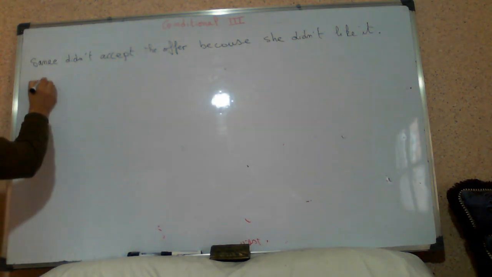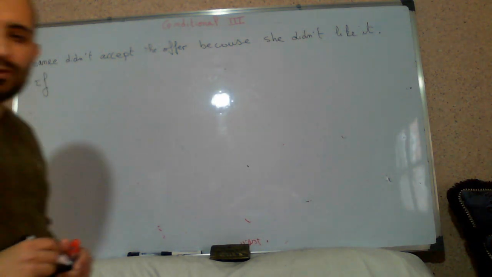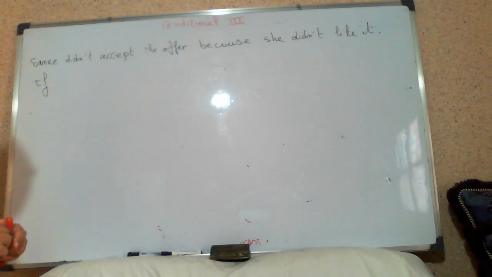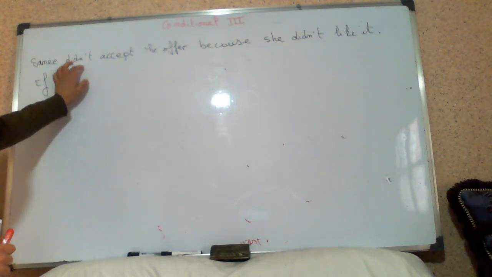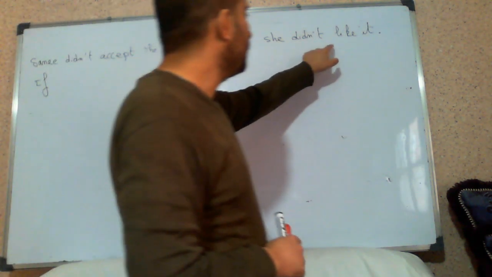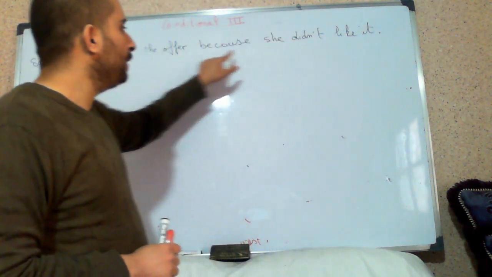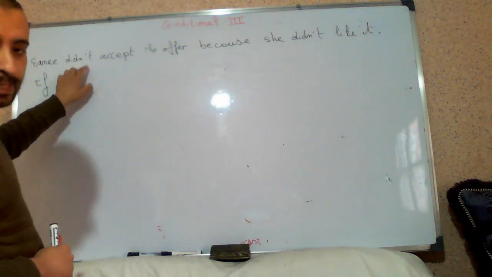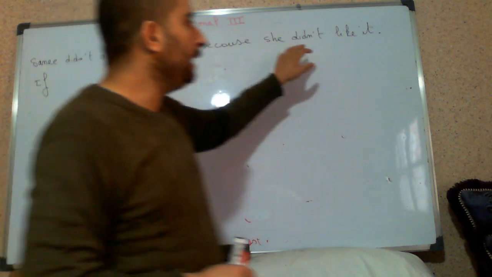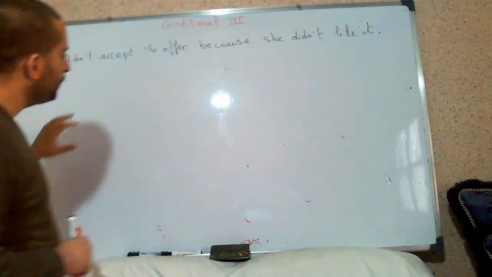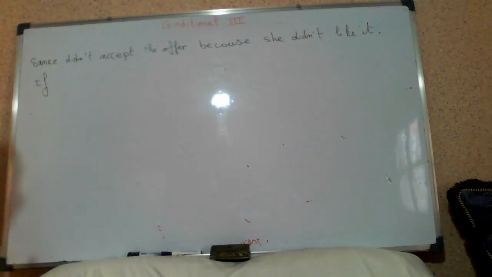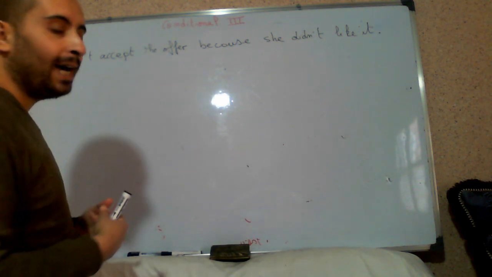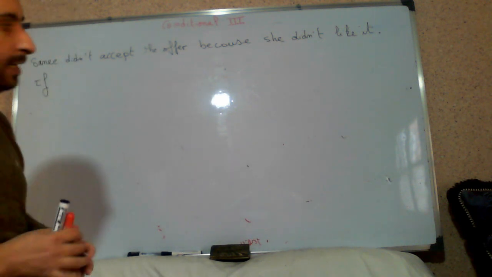so now something more important you should bear in mind. Condition type 3, we use with verbs that should be conjugated in the past. The verb should be conjugated here in the past. Didn't accept, didn't like, okay? So the verb should be in the past. It is necessary to have the past because we have regret about the past, okay?